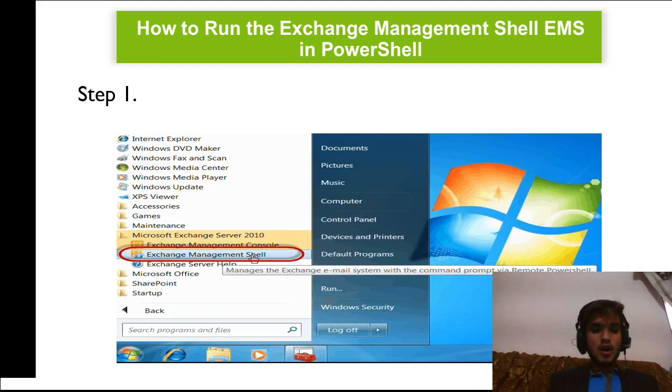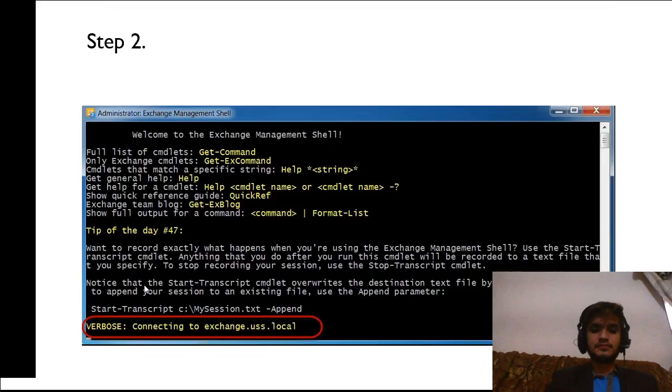Step 1. Hopefully this is familiar to you, but I can also go into All Programs under Exchange 2010. You can see that I have the Exchange Management Shell shortcut. In step 2, this is basically just a customized version of your typical PowerShell.exe.